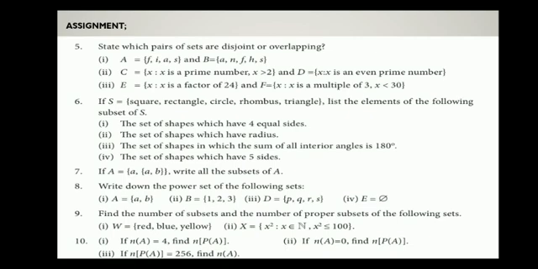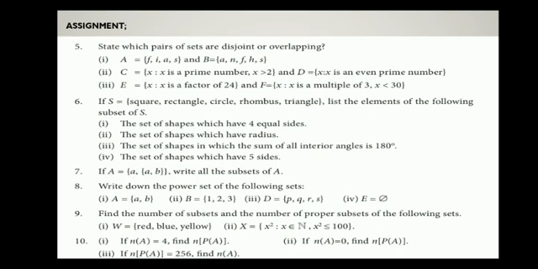Sixth one, they have given a set S is equal to square, rectangle, circle, rhombus and triangle. List the elements of the following subsets of S. So you have to list down the elements of the given subsets. Here all the 4 are subsets of S. That is what they are telling, and you have to list down the elements.